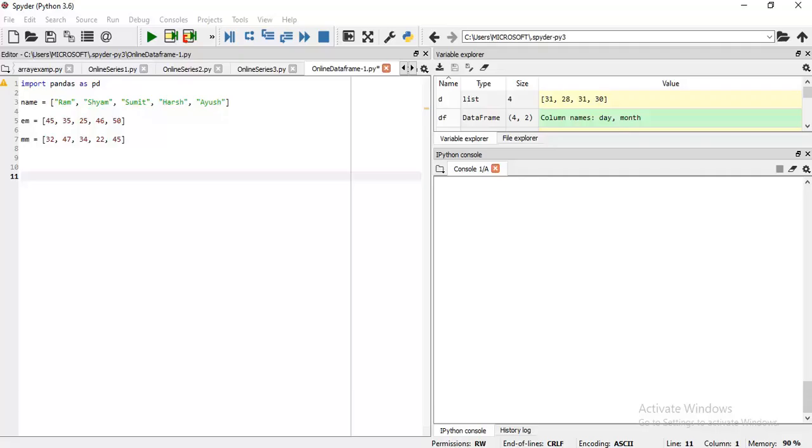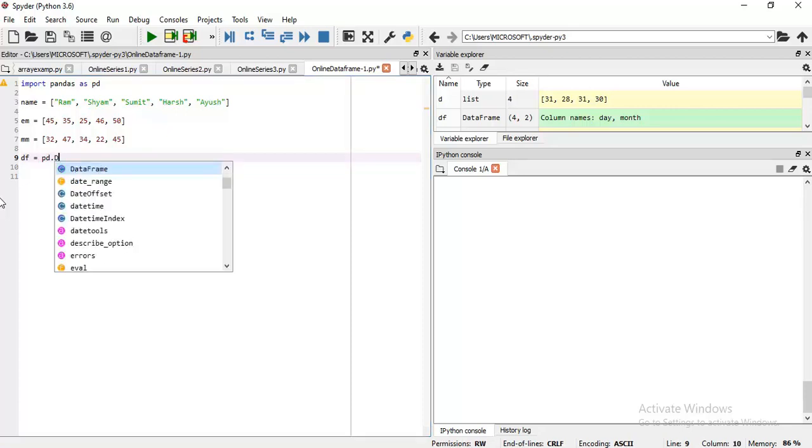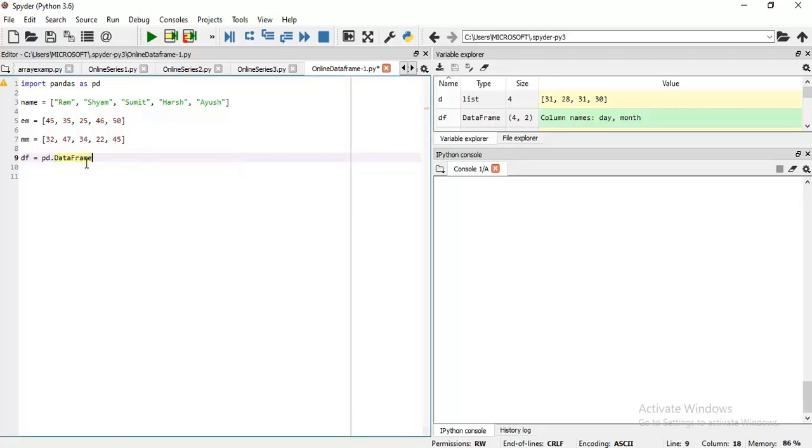This is the first method, and let us see how we can implement it. Here I have opened Spyder. First, df is the data frame object, then pd.DataFrame, where the D and F are capital letters, then parentheses. First I will create the data frame using a dictionary.